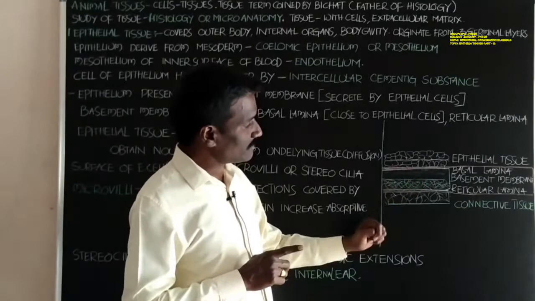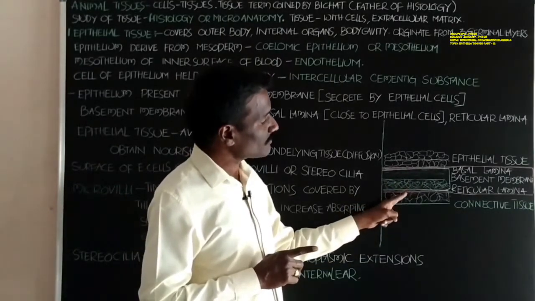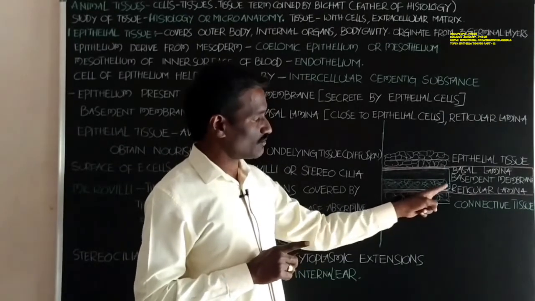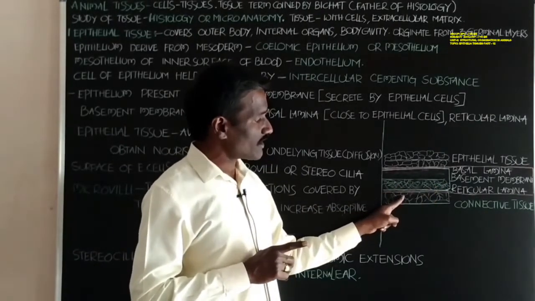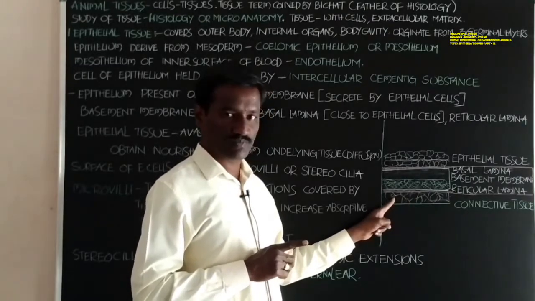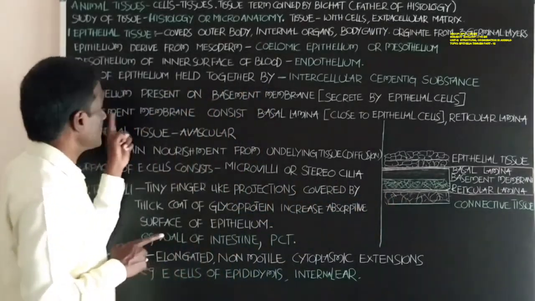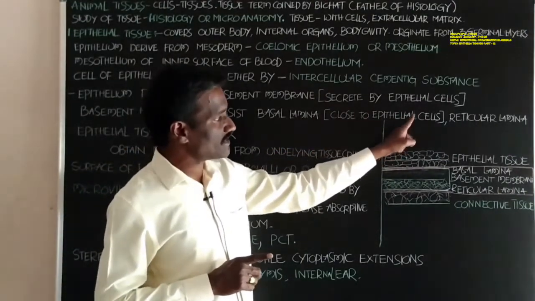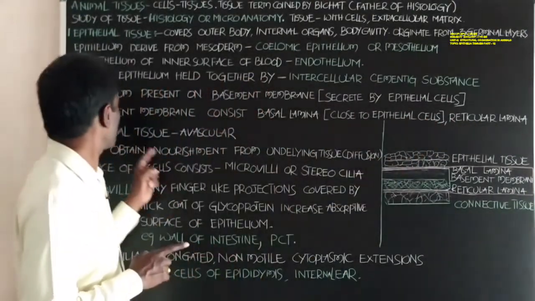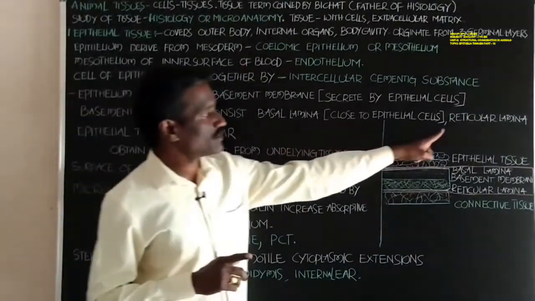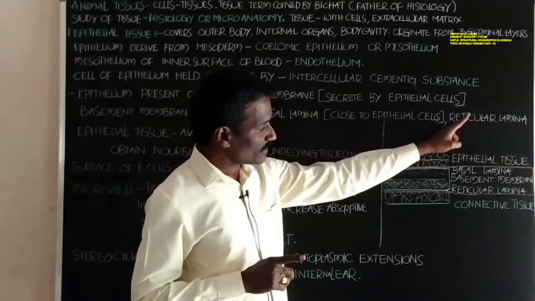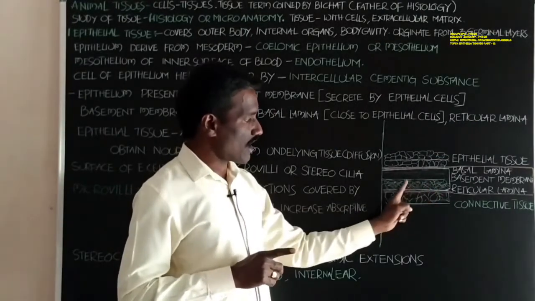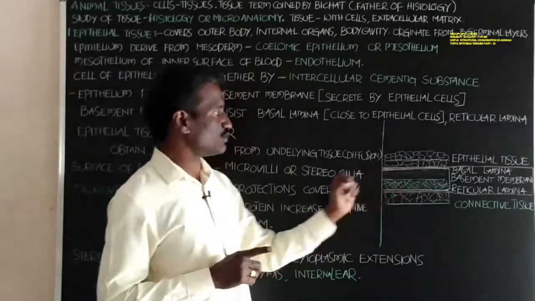Okay, next, this is the reticular lamina, which is above the connective tissue. This is the connective tissue. The basement membrane consists of basal lamina close to the epithelial cells, and reticular lamina, which is above the connective tissue.